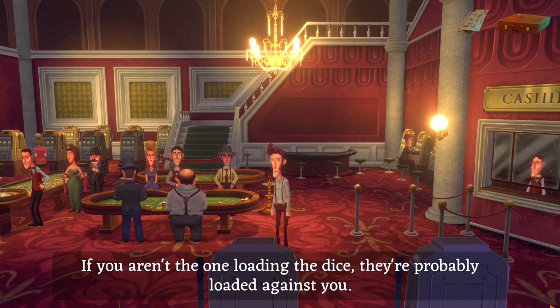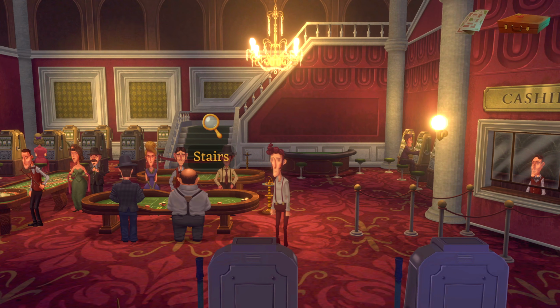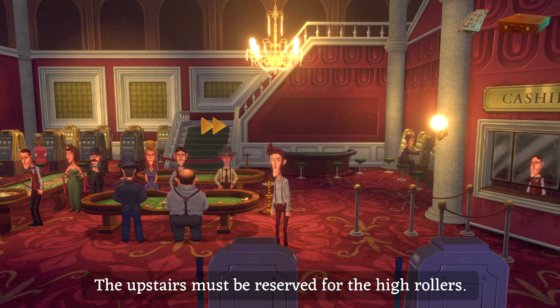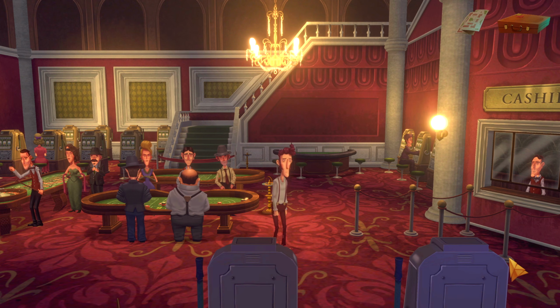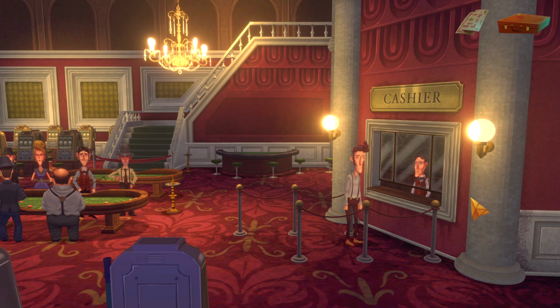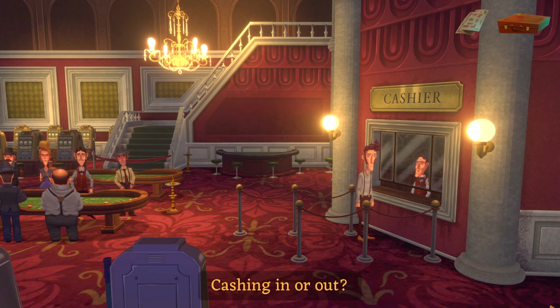If you aren't the one loading the dice, they're probably loaded against you. Yeah, probably. Looks like I won't be going upstairs. The upstairs must be reserved for the high rollers. Yeah, and you don't really look like a high roller. No offense, Harvey. I don't know how this is going to go, because I couldn't even get a hot dog, but let's see. Cashing in or out?